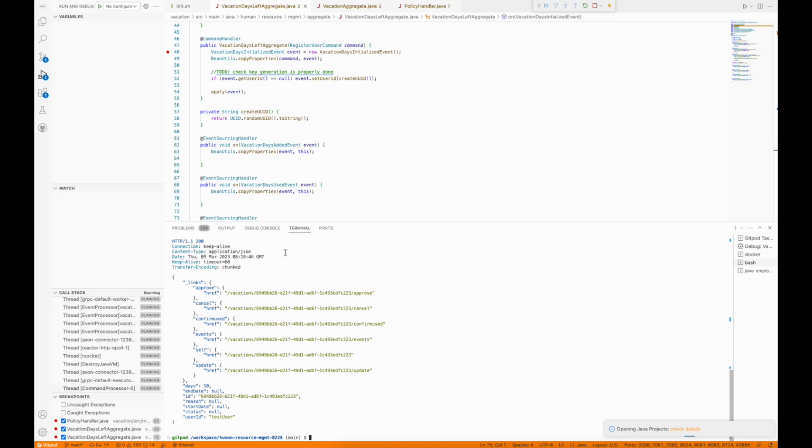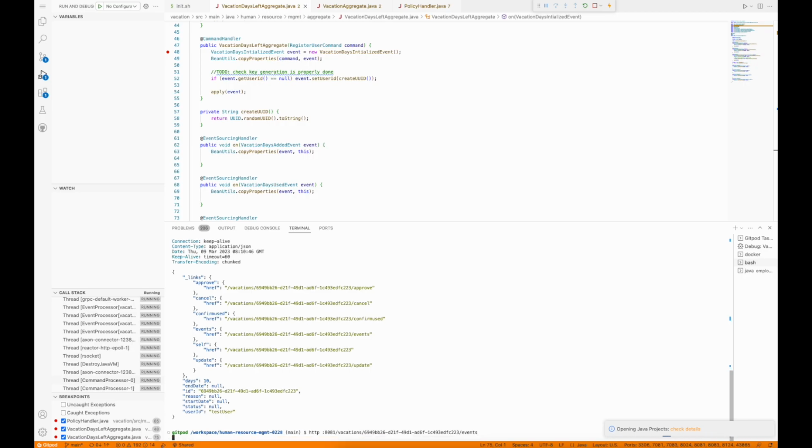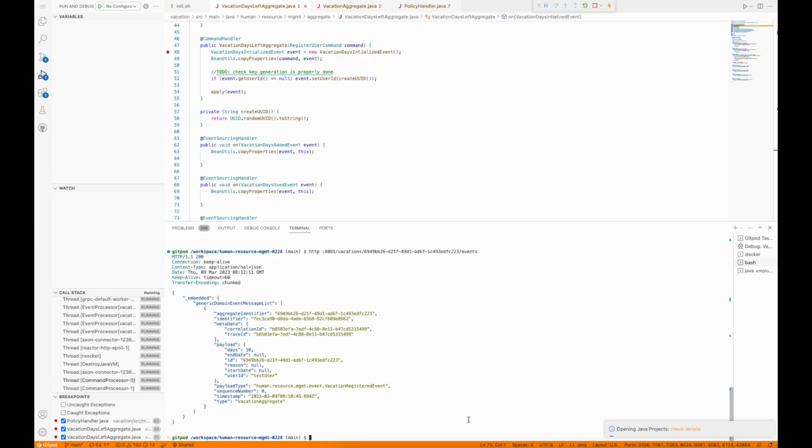So if you want to check the vacation information for each employee, you can just say http 8081/vacations/ID over here /events. If you choose events to inquire, then it shows all the events which has happened for this employee's vacation system. Let's check it. Then, as you can see, there's only vacation registered event has happened.